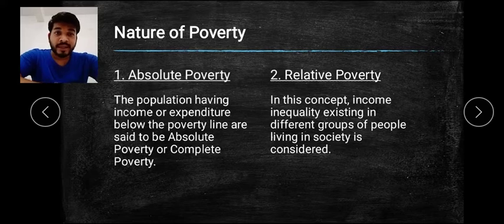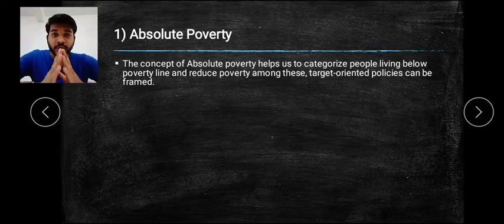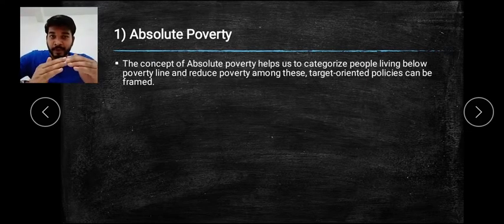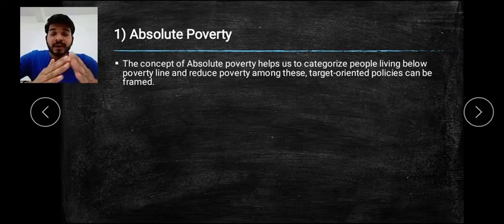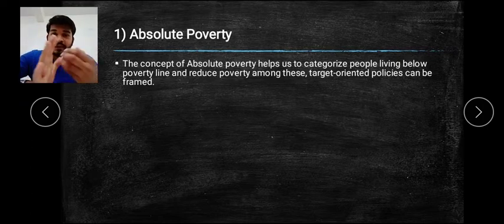Now let's go with absolute poverty in detail. The concept of absolute poverty helps us categorize the people living below the poverty line and above the poverty line. We first have to measure the poverty line, and then measure how many people are below and above it. Then we have to target.